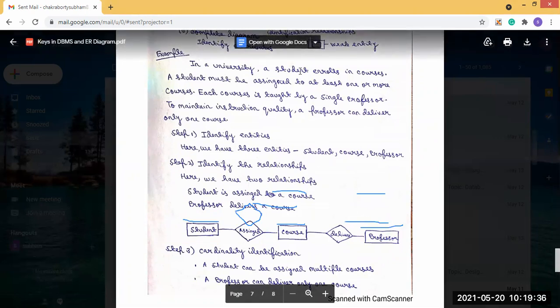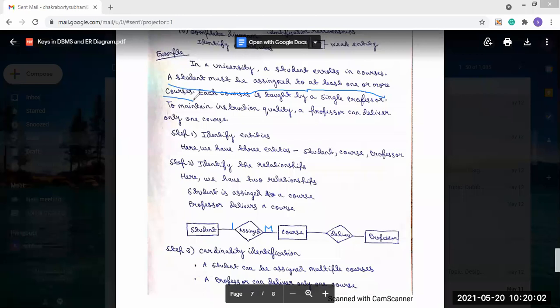So we can use a 1 to M relationship, because it is already said in the problem that the student must be assigned to at least one or more courses. So we should use that a student is assigned to multiple courses. And it is also said that to maintain instruction quality, a professor can deliver only one course.